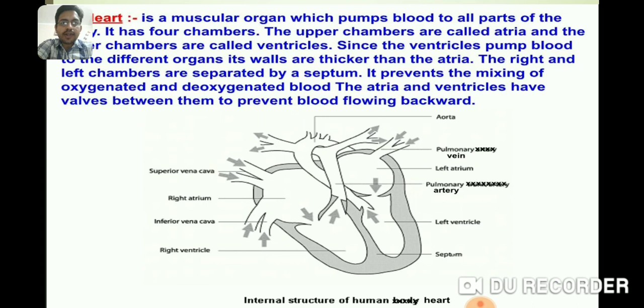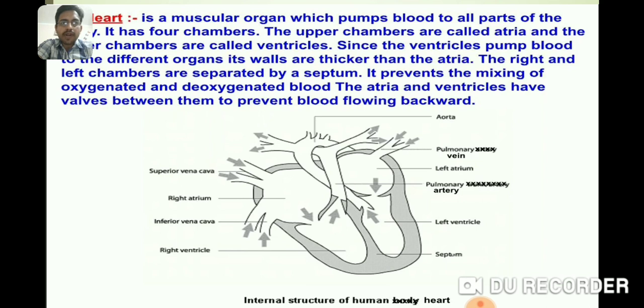Let's talk about heart first of all. Heart is a muscular organ which pumps blood to all the parts of the body. As far as human heart is concerned, it is four-chambered. The upper two chambers are called atria and the lower two chambers are called ventricles. Since the ventricles pump blood to the different parts of the body, their walls are thicker as compared to atria.